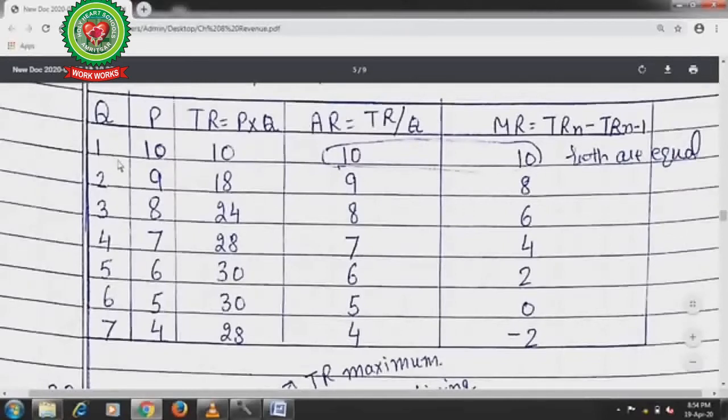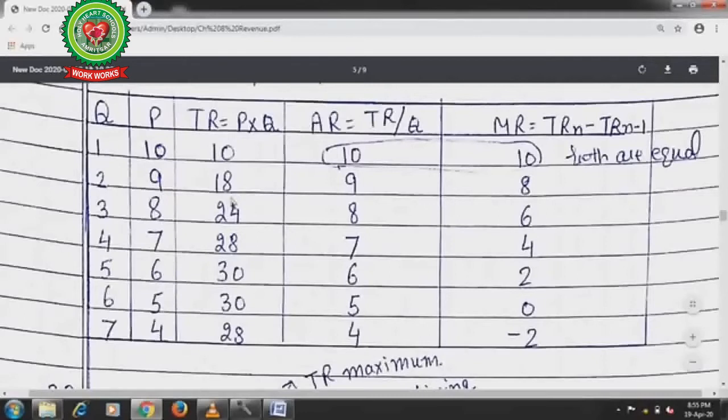Now when we have two commodities, the price falls from 10 to 9, and total revenue is 2 nines are 18.